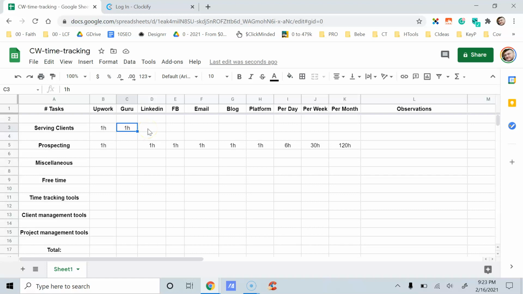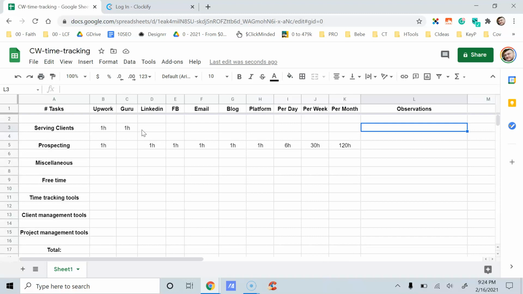If you serve clients on LinkedIn, that you got through LinkedIn, okay, I know people who land clients from LinkedIn and they serve clients on LinkedIn, but if you bring clients from LinkedIn or any other platform back to Upwork so that you build your portfolio, then definitely you may want to mention in the observation columns, or maybe you have a separate Google Sheet or whatever other methods you have, so that you know for sure with 100% accuracy where your clients are coming from.